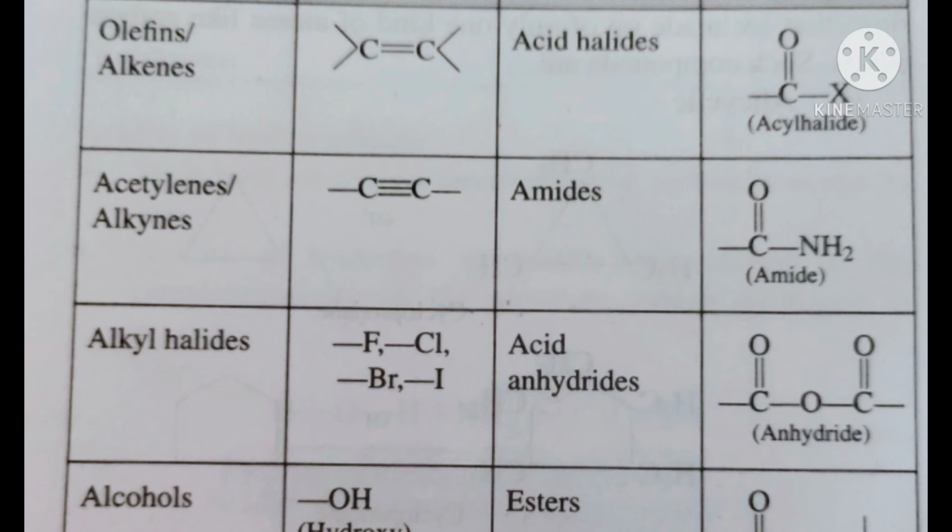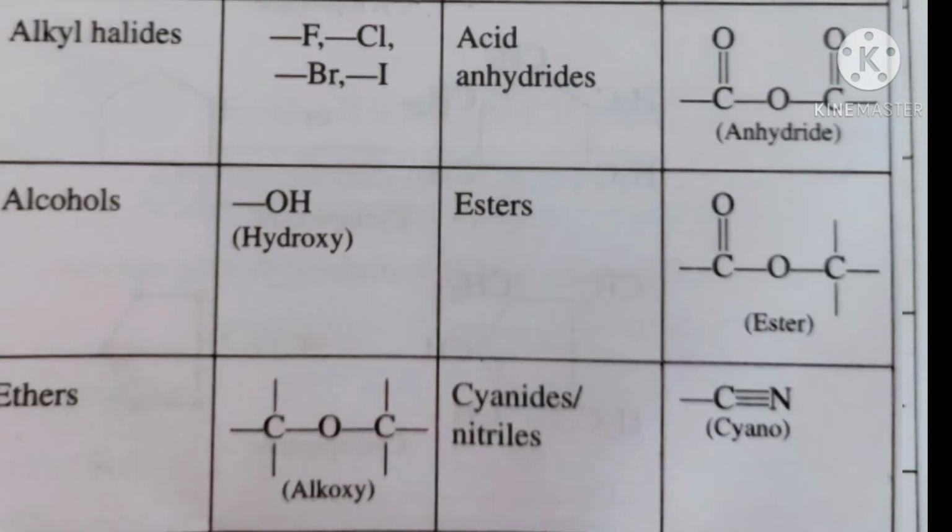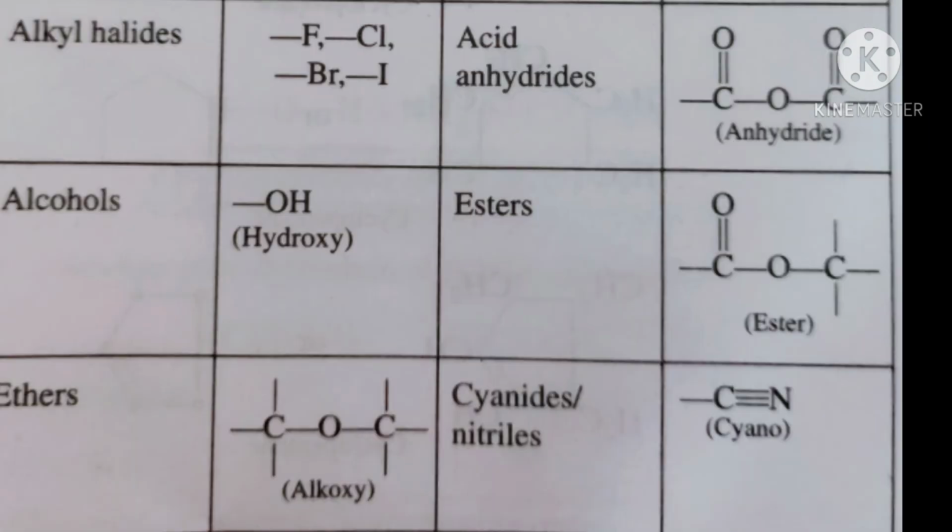Next is acid anhydrides, which have C double bond O, O, C double bond O, that means CO-O-CO. And next is esters. Esters are R-C double bond O, O-C.